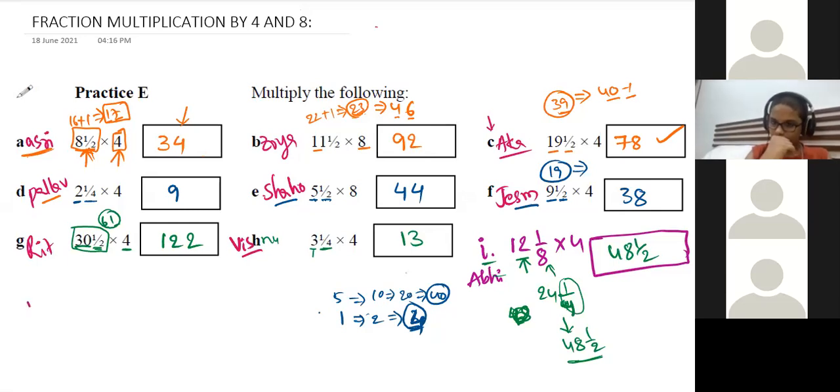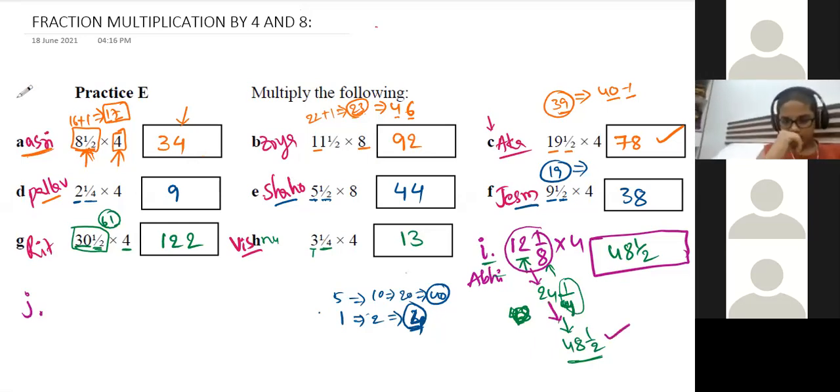Sir, so you doubled it thrice? Twice only. One time double, this is the result. Second time double, this is the result. Okay, sir. Then this is the question for Siddharth. Later we'll go for another. Yeah, Siddharth, proceed.